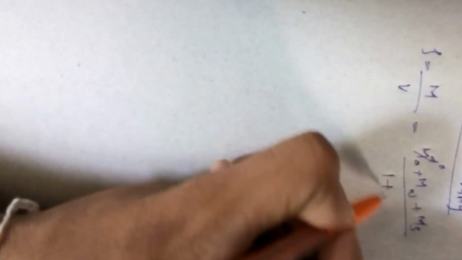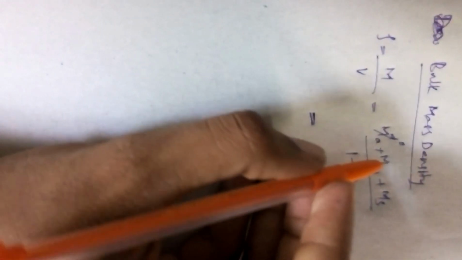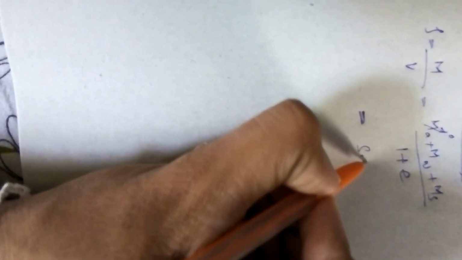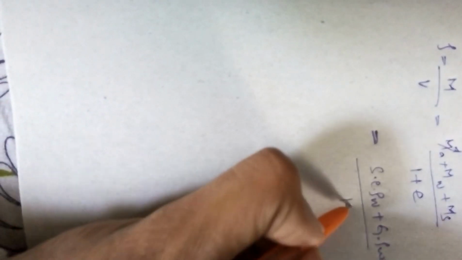Bulk mass density rho is nothing but total mass by total volume. Total mass is contributed by air, which is 0, and water and solid. And the total volume, as we know, is 1 plus e, and the mass of water is S into e into rho w, and the mass of solid is G into rho w, over 1 plus e.